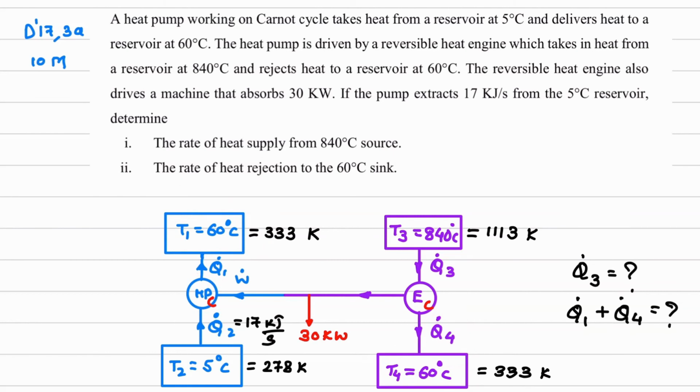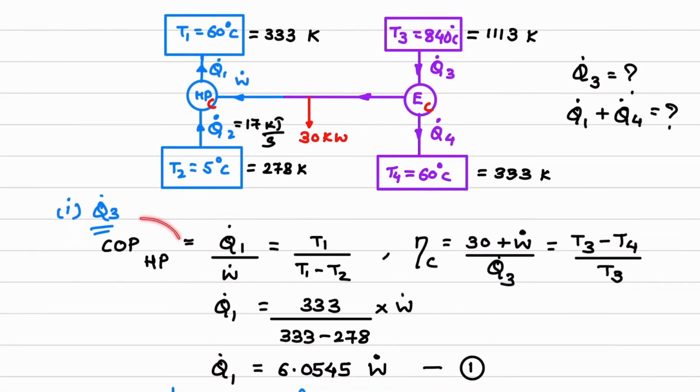So it will be Q dot 1 plus Q dot 4. So how did we calculate it? We used COP of the heat pump, we used efficiency of the engine, both in terms of Carnot, plus we used the energy balance for the heat pump and the energy balance for the engine. Now here, the energy output from the engine I have not given any notation. You can give it any notation. Maybe this is W dot 1 and this value will be W dot plus 30. I have used the value directly here. You can give this value as W dot 1, it doesn't matter, or you can directly substitute this W dot plus 30 over here.